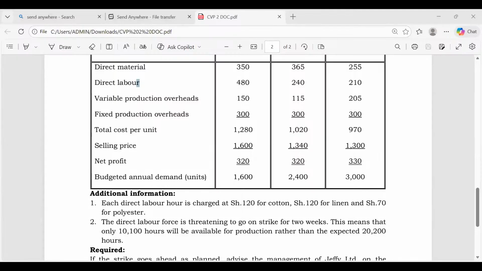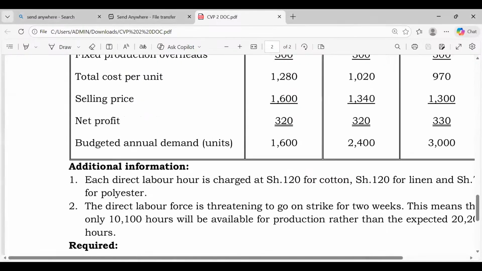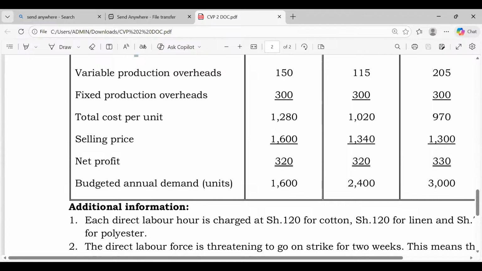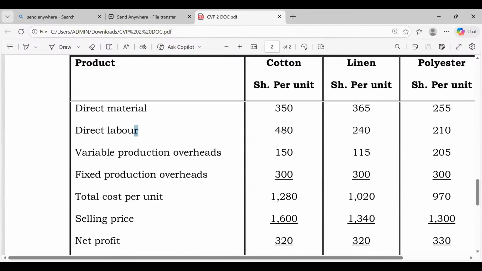Yeah. So for 80 divided by 120, right? So, ladies and gentlemen, they are telling me something very nice. So then are you able to get those labor hours for each of the products? We said you give us the scarce resource units for each of the products. So we have, in this case here, 480 divided by 120, 240 divided by what here, somebody? When it comes to polyester, the rate of workers is different. It will be 210 divided by 70.